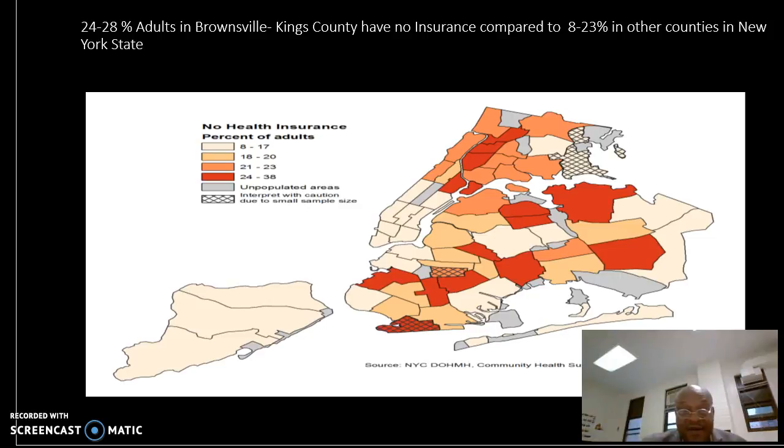It has a very high rate of no insurance, 24 to 38%. Compare that to other counties that have 8 to 17%, 10 to 20%, and 21 to 23%. Ours is so high. That means that we're not doing well at all. We have low insurance among our residents.